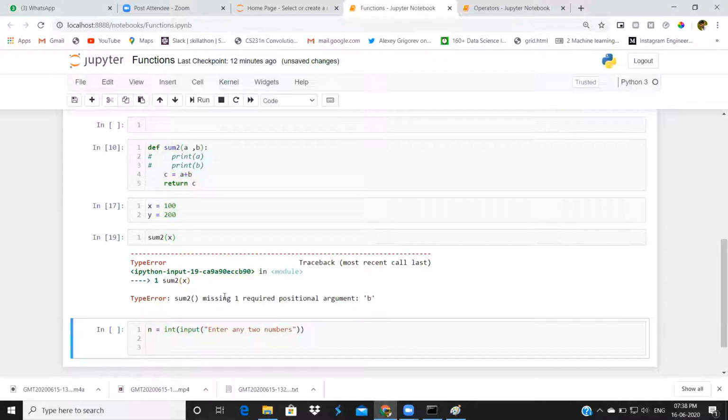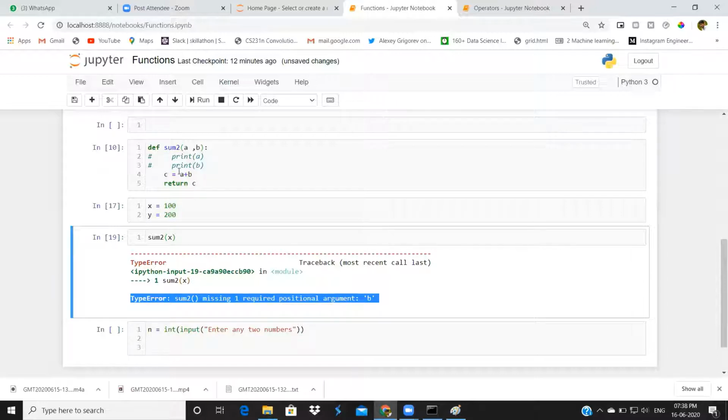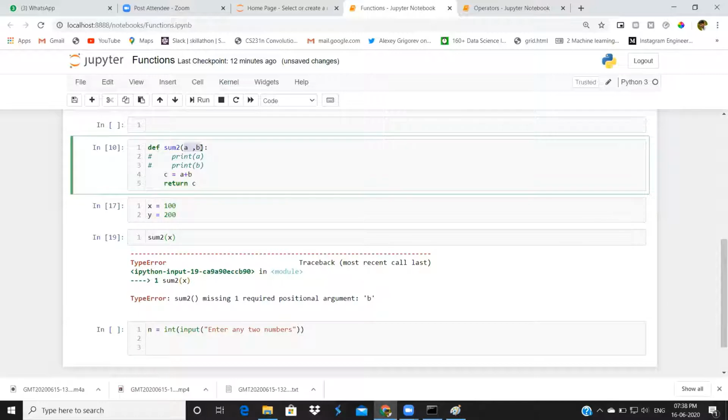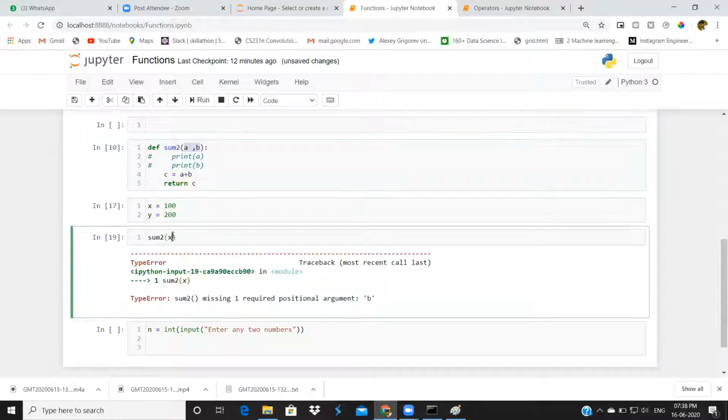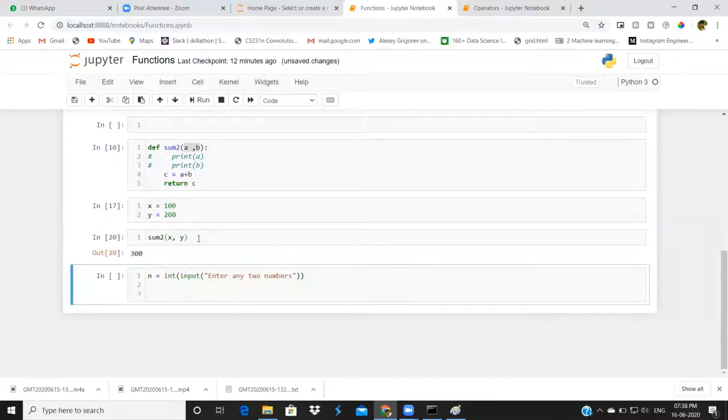If you observe, sum2 is missing one required positional argument b. These arguments are called positional arguments. Here we defined arguments a comma b. If you want to execute this code, you definitely have to pass a comma b. If you are not passing them, you will definitely get errors. You have to pass two arguments.